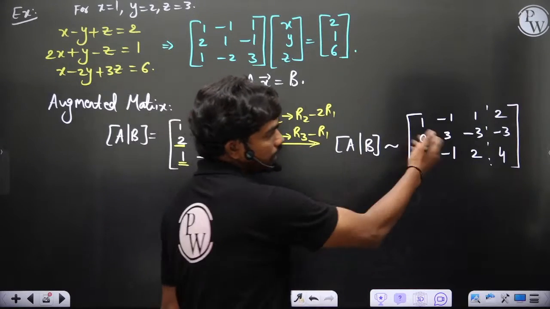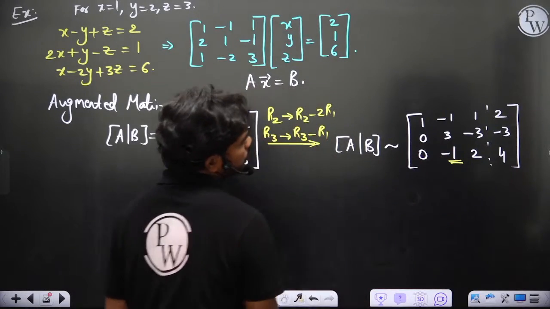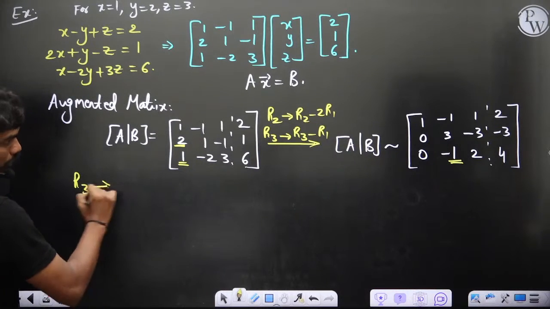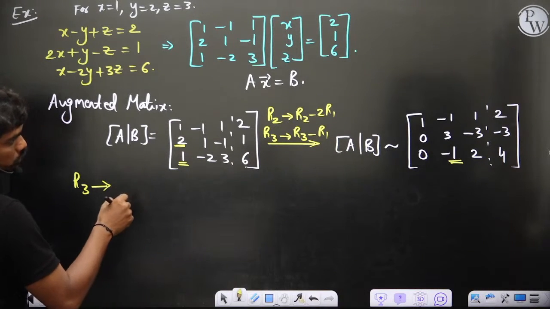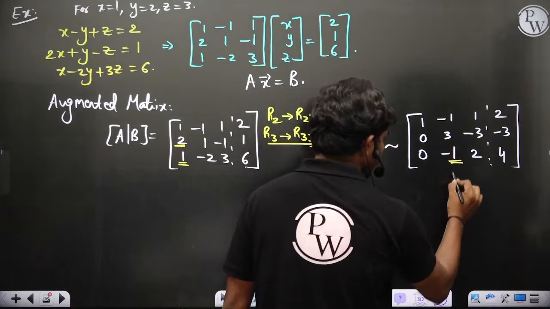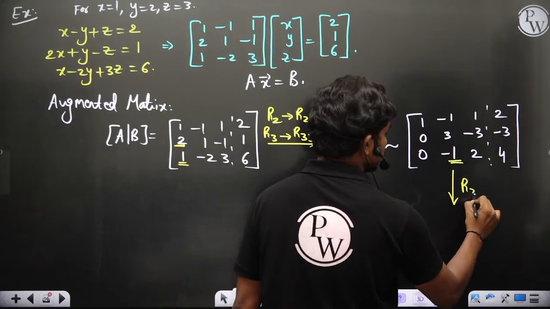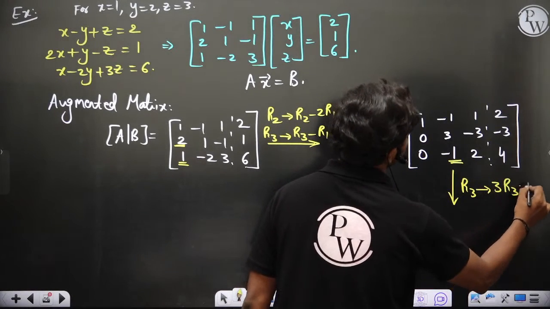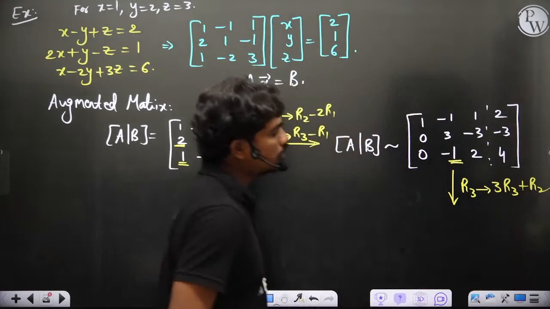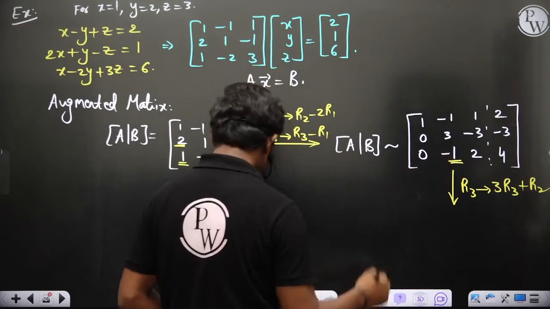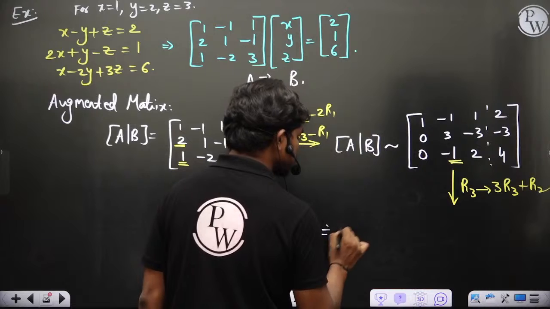Now ultimately it's not in echelon form, so we'll make this element also 0 using the second row. So R3 changes to, if you apply this transformation, or maybe I'll do it here so that you can get some idea. R3 changes to 3 times R3 plus R2. So let's say you make this transformation. If you make this transformation, ultimately this element becomes 0.